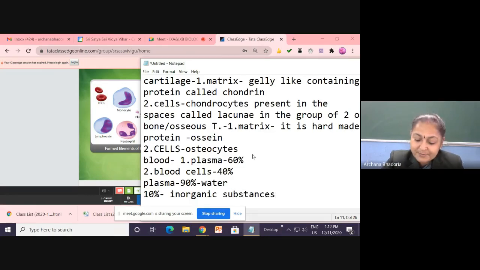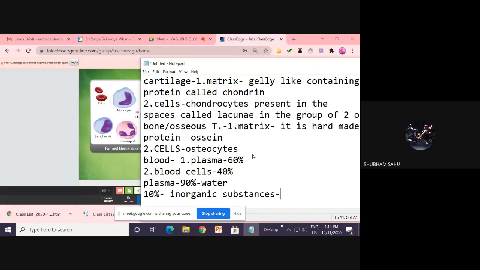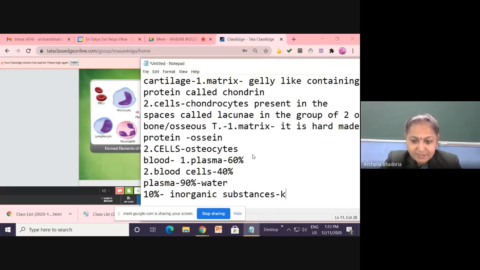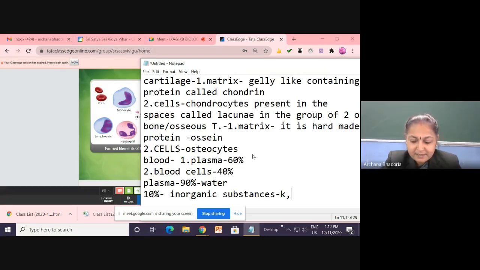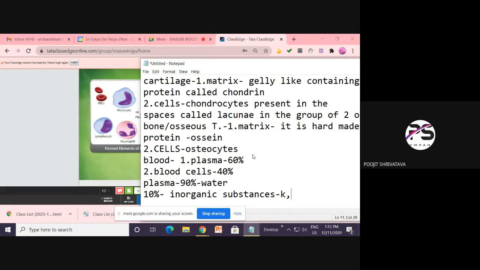Okay, अब inorganic substances के नाम बोल दीजिए जल्दी से. What are those inorganic substances? Name them. You can use the symbols, children. Sodium ion, potassium, calcium, magnesium, and iron.